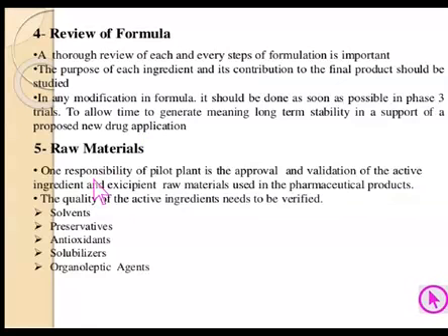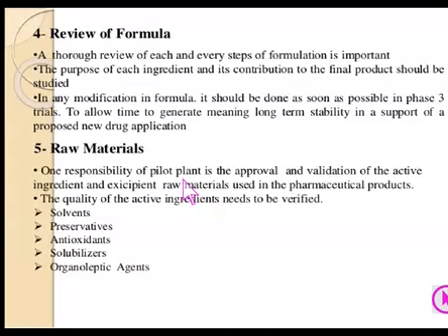Next consideration is raw materials. One responsibility of the pilot plant is the approval and validation of the active ingredient and excipient raw materials used in pharmaceutical products.